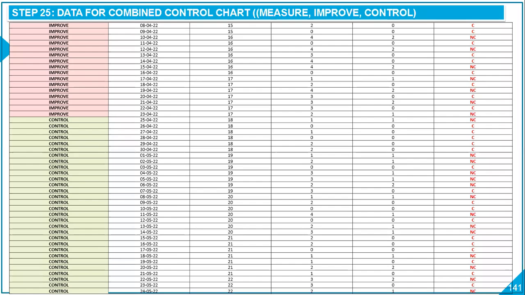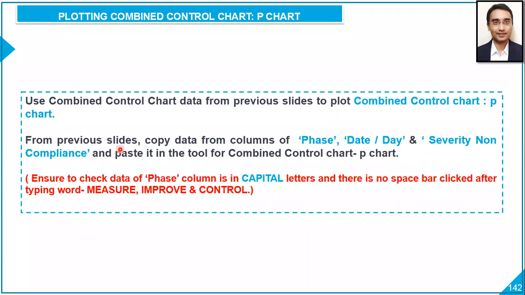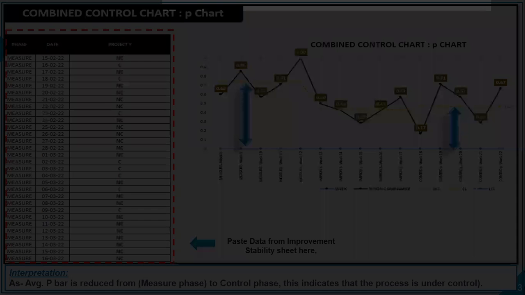So let's go to the next slide. So here we do have the same instructions. Use combined control chart data from previous slides to plot the combined control chart, P chart. From previous slides, copy data from columns of phase, date or day, and severity non-compliance and paste it in the tool for the combined control chart, that is the P chart. Ensure to check that data of the phase column is in capital letters and there is no space bar clicked after typing the words measure, improve and control. So let's go to the next slide and see what you did, right?